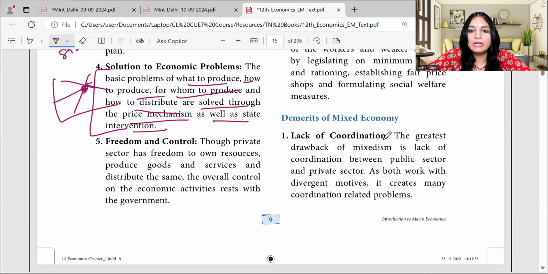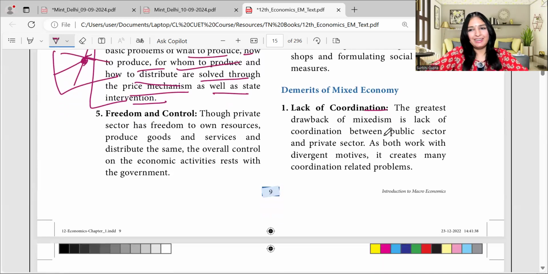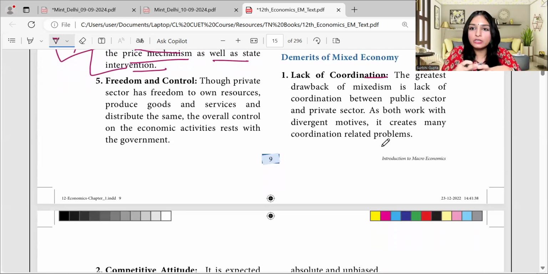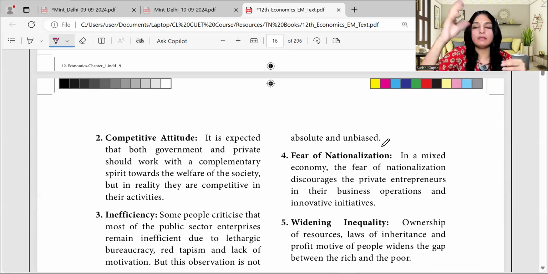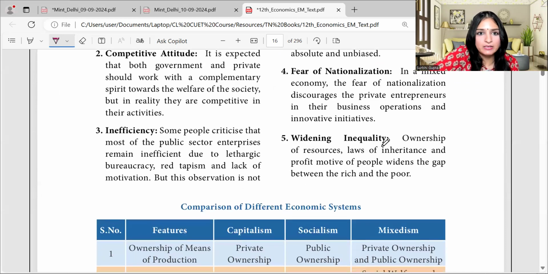But demerits bhi hai. Lack of coordination is a thing. Like within government also there's so much lack of coordination that we read what is red tapeism and everything. Okay, bureaucracy and loopholes and everything. So within government itself, if there are so many loopholes and lack of coordination, then when they come with the private sector, there will be lack of coordination. Private sector would want something, public sector would want something else.